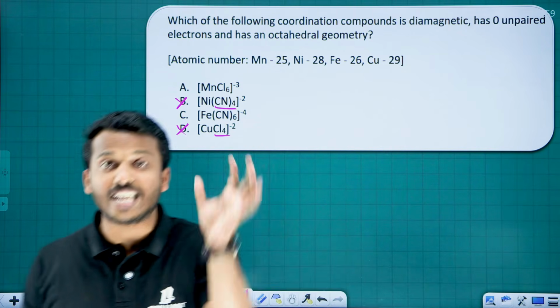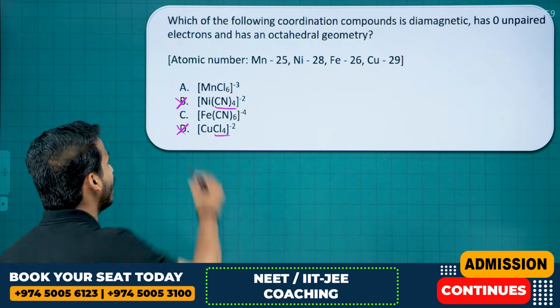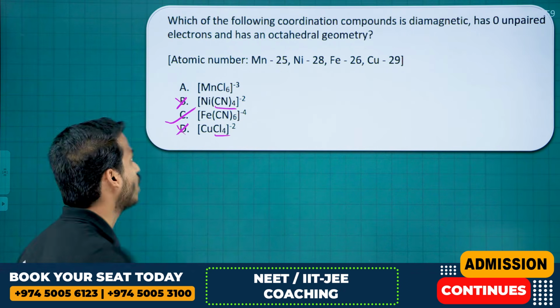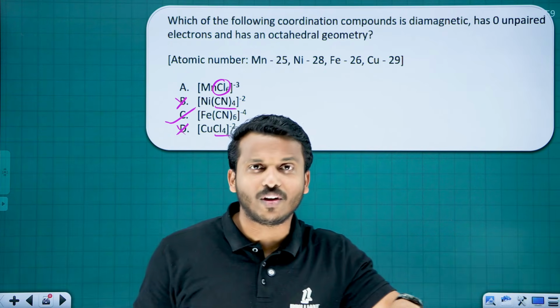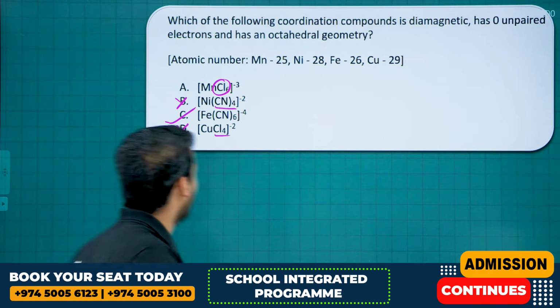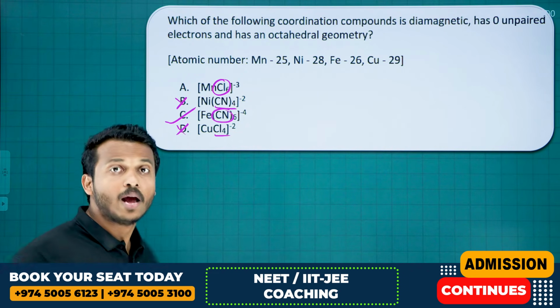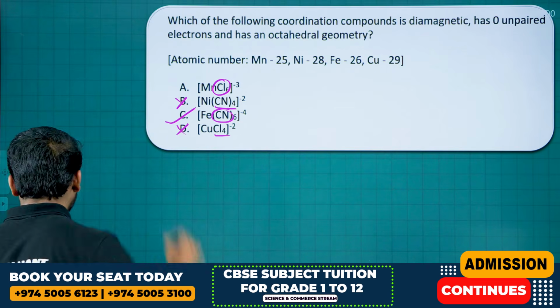Coordination number should be 6, that is octahedral. So here is 6, here is 6. And what we can write? Option C. Because chlorine is a weak field ligand. If there is a weak field ligand, pairing does not occur, there will be unpaired electrons. But cyanide is a strong ligand, pairing occurs, there won't be any unpaired electrons. So option C is the answer.